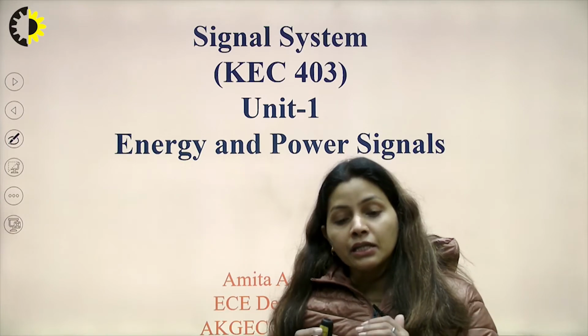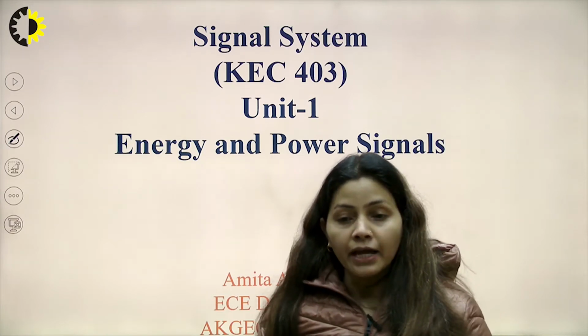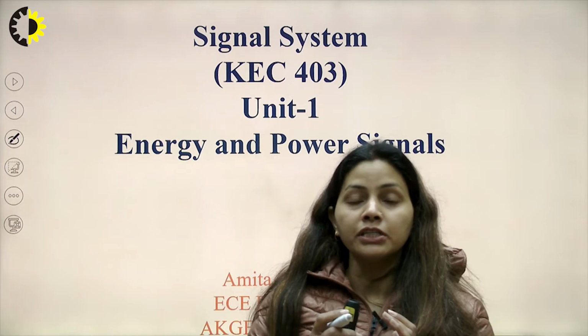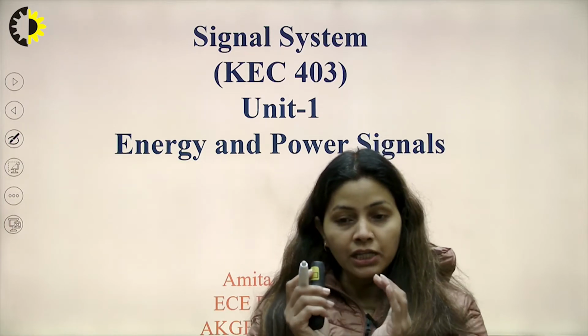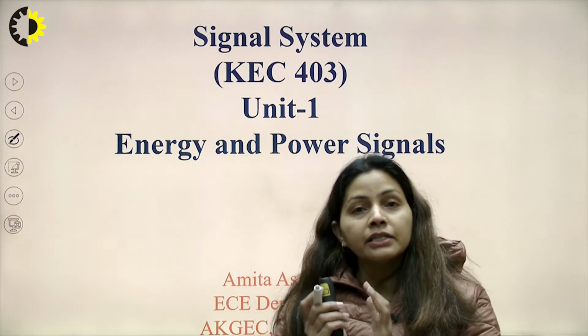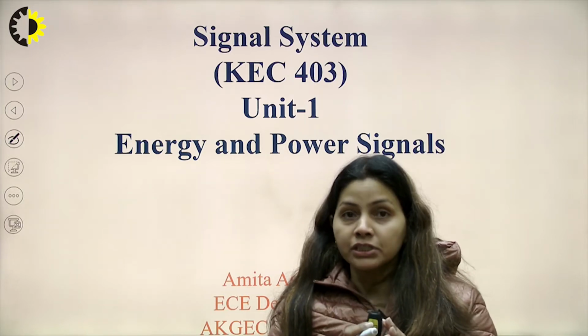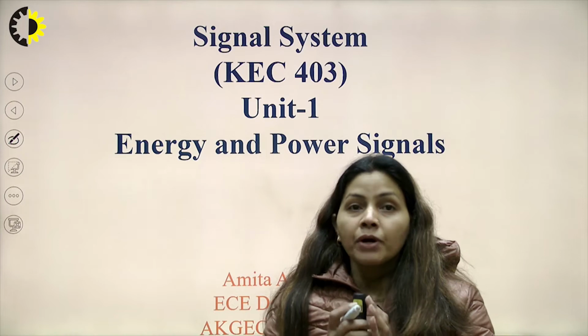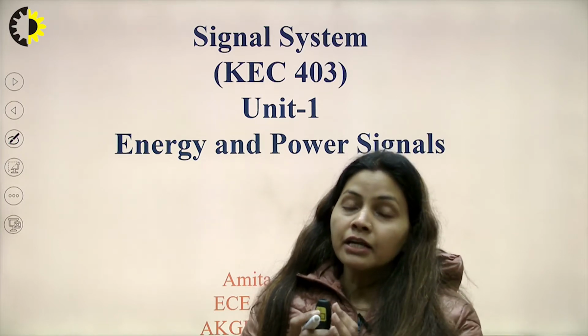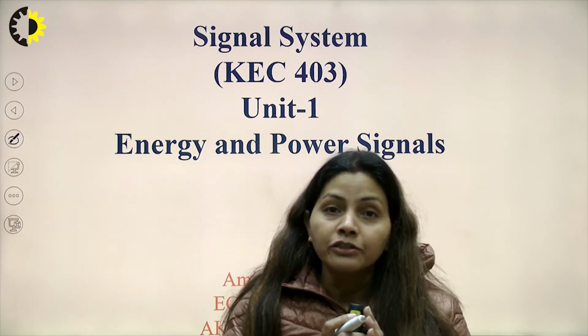See, any signal, first of all we should understand the energy of the signal. If a particular signal is being given and it contains some sort of energy, then it cannot be a power signal. But if it is a power signal, then it cannot be an energy signal.